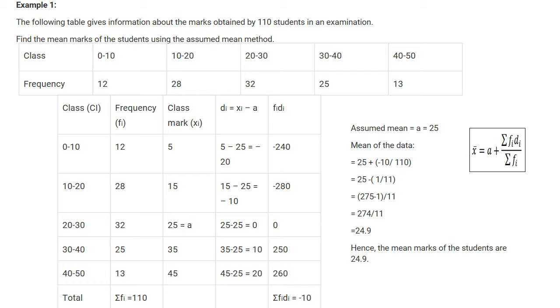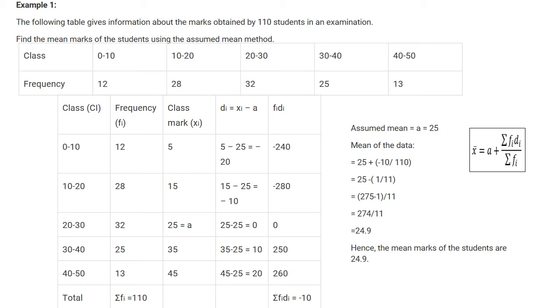So minus 10 by 110, the zeros cancel, that is 1 by 11. So this is 25 minus 1 by 11 here. So 274 by 11, that is 24.9.